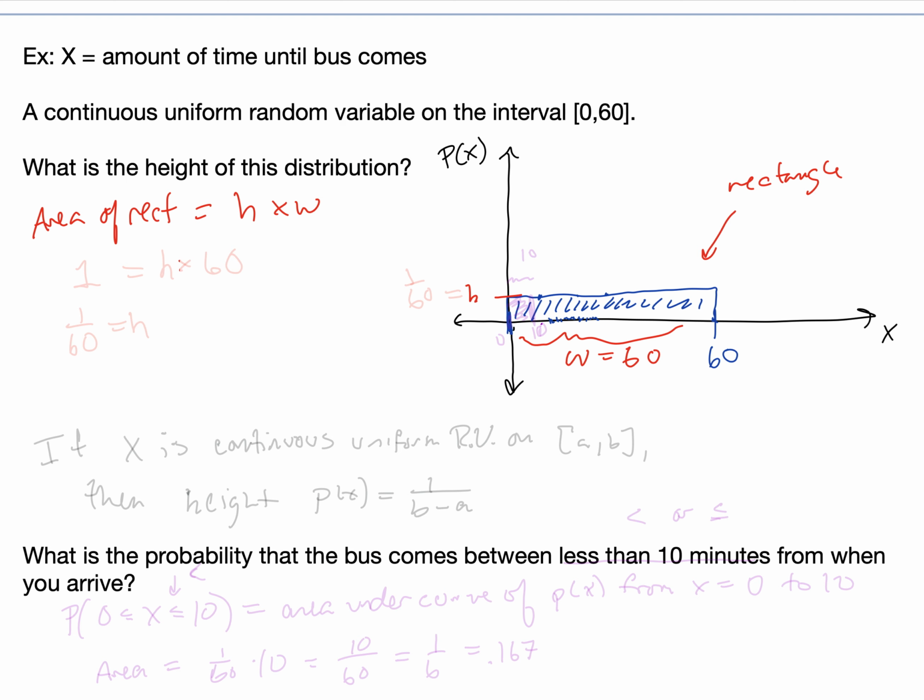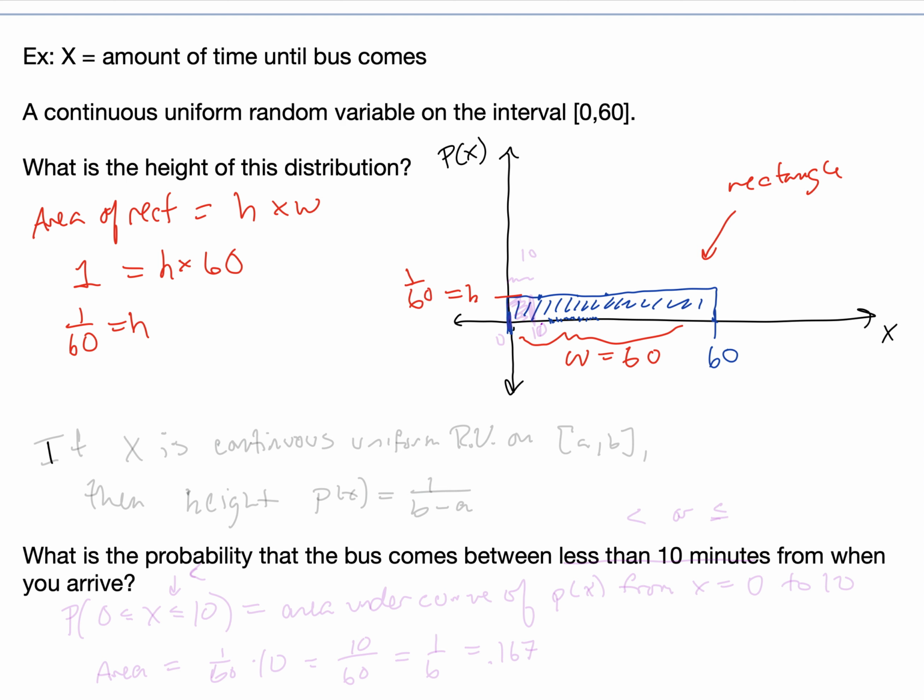And we know that 1 is the area under the curve, by definition of a continuous probability distribution. So 1 equals the height, which is what we're trying to find, times the width, which is 60 minutes. Solving for h, we divide both sides by 60, and so h is equal to 1 over 60.